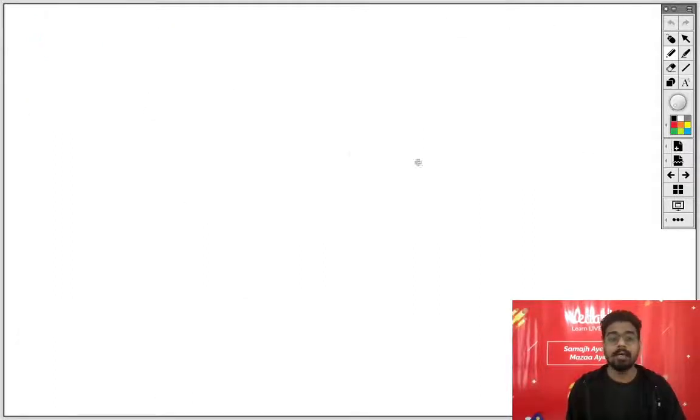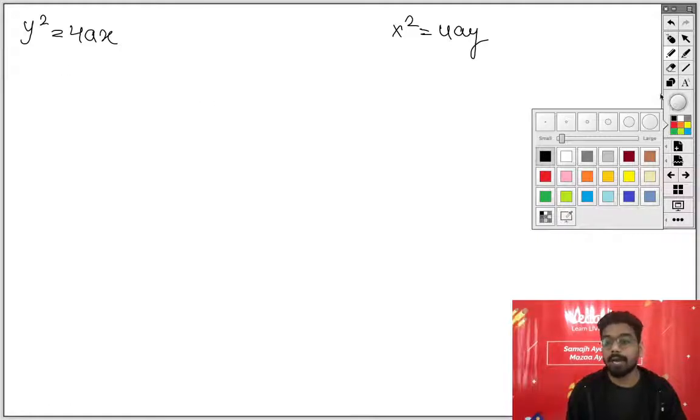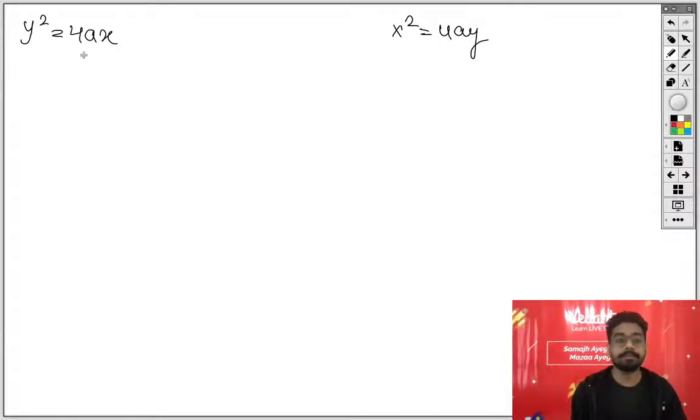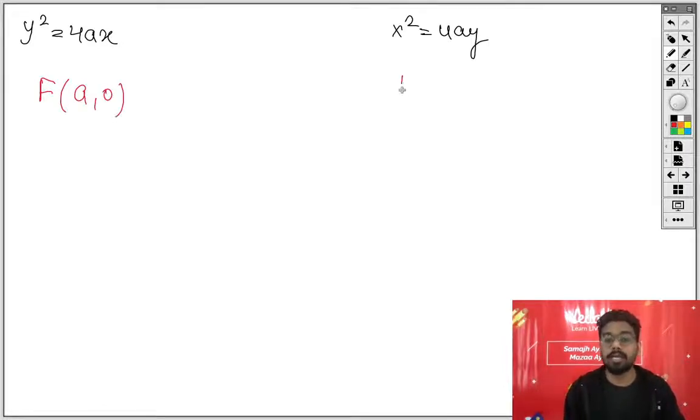Fine. And now just a quick comparison between both. We are having one is this, another one is this, x square equal to 4ay and y square equal to 4ax. The first point where we will have a difference is this particular point. The focus over here is a comma 0. Focus over here is 0 comma a.